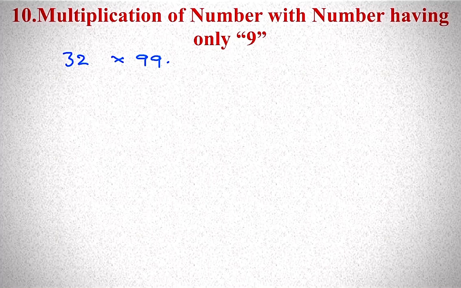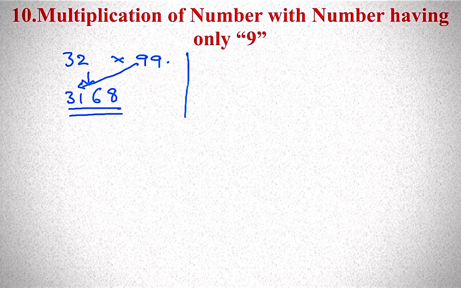So 32 into 99. First 32 minus 1, 31. Then 9 minus 3, 6. 9 minus 1, 8. So 3168 is the answer. For example, if it is 458 into 999, I have to do. So subtract 1 from it, 457. Then 9 minus 4.